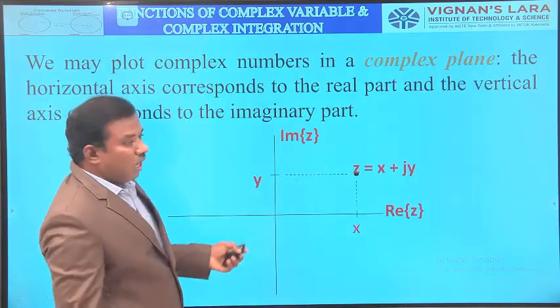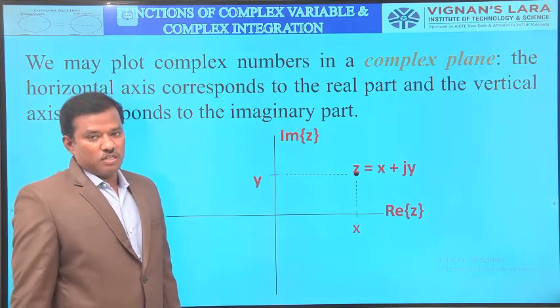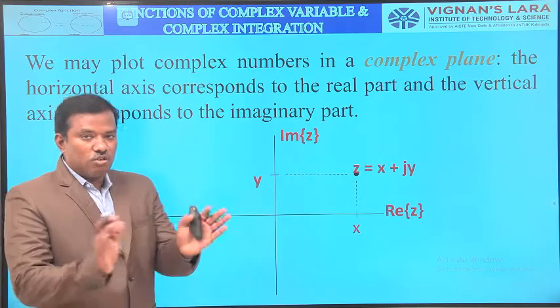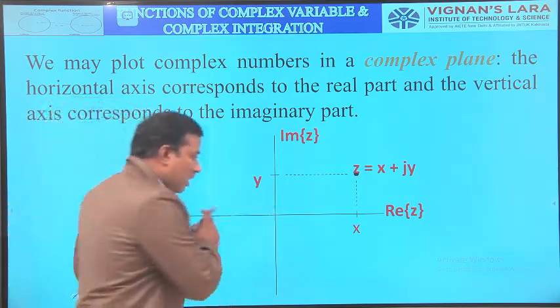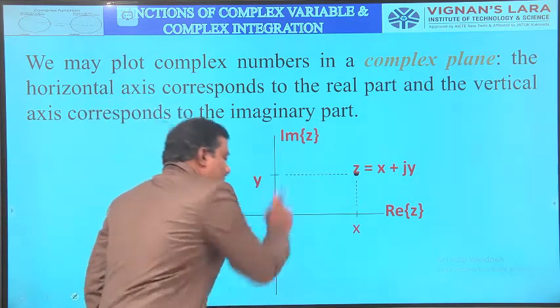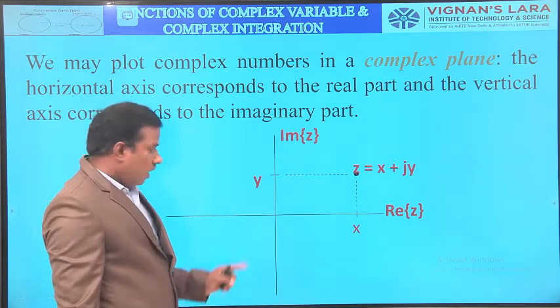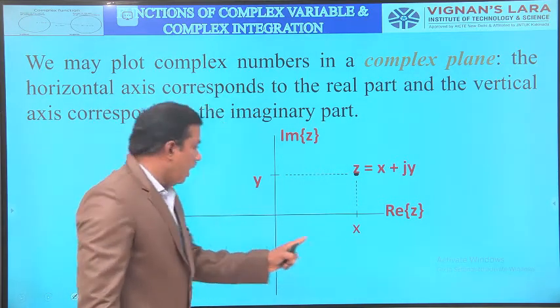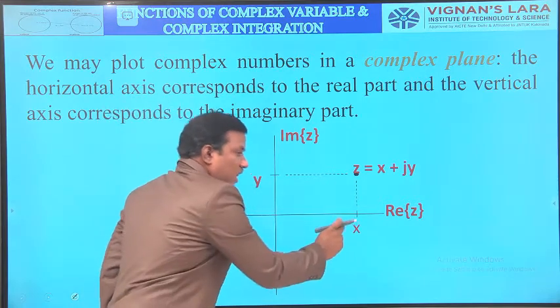Then coming to how to represent the complex plane in Cartesian coordinates. In Cartesian coordinates, like in the xy plane, the horizontal axis corresponds to the real axis and the vertical axis corresponds to the imaginary axis. Take x units on the real axis, y units on the imaginary axis, and plot the point x comma y.